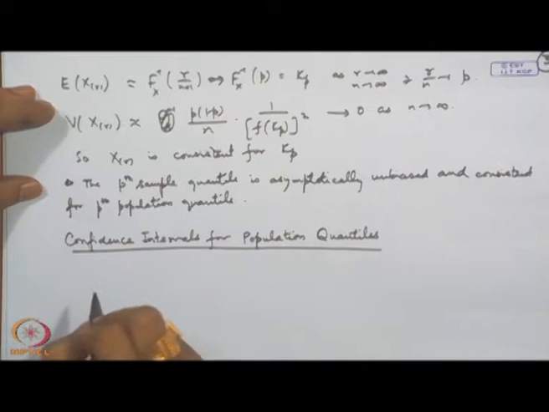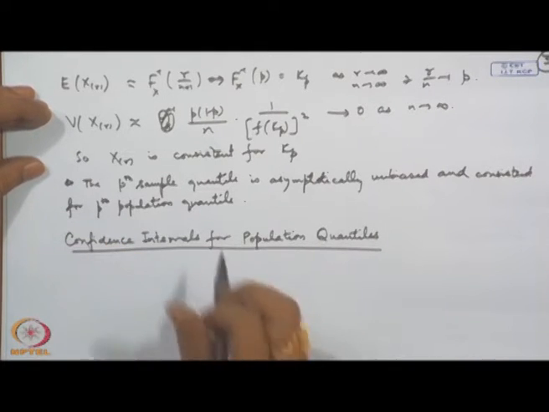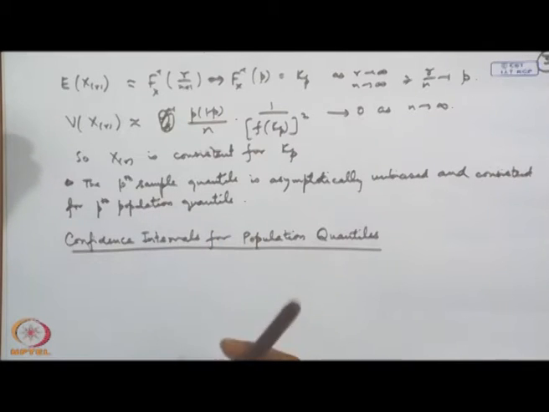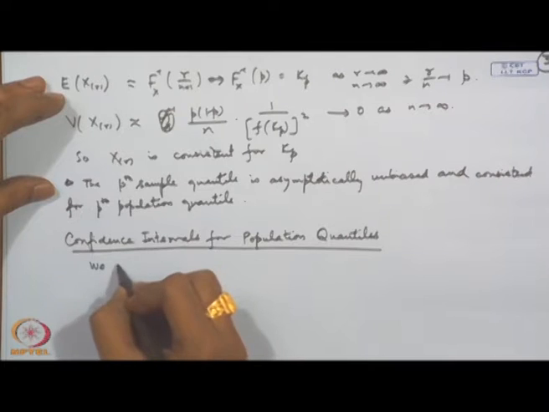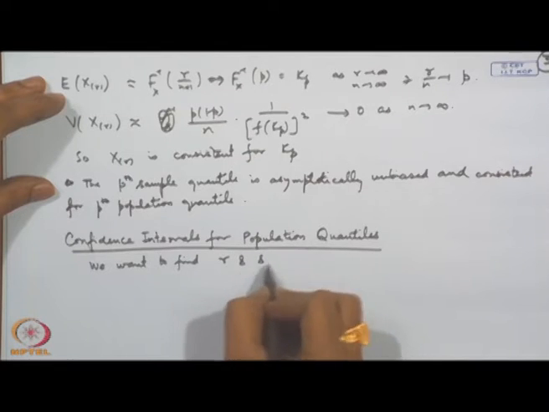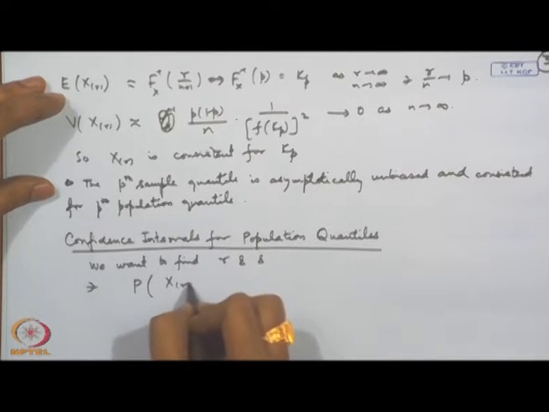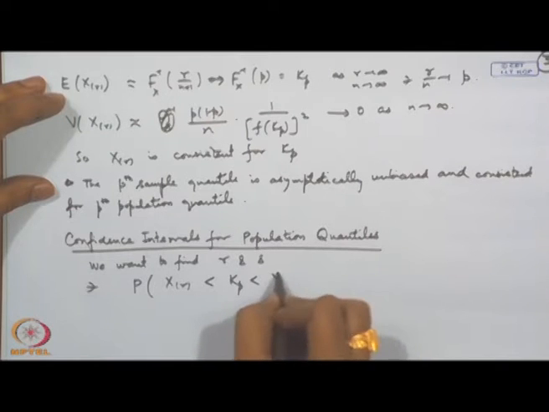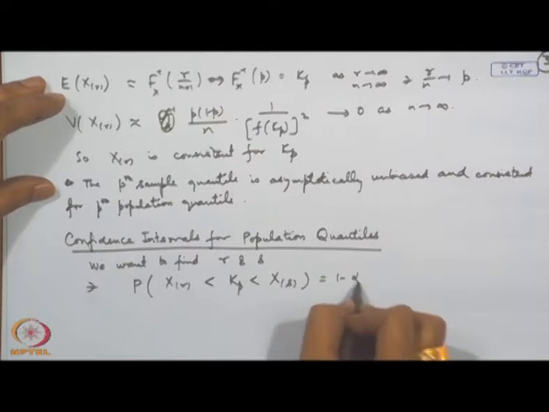Now, if you consider the parametric form, when we consider the population mean, we start with the sample mean. The reason is that it is unbiased and consistent. Here for the quantile we have considered the sample quantile. That means a natural choice would be to consider order statistics. So we can pose the problem like this: we want to find r and s such that probability of x r less than k p less than x s is equal to 1 minus alpha.